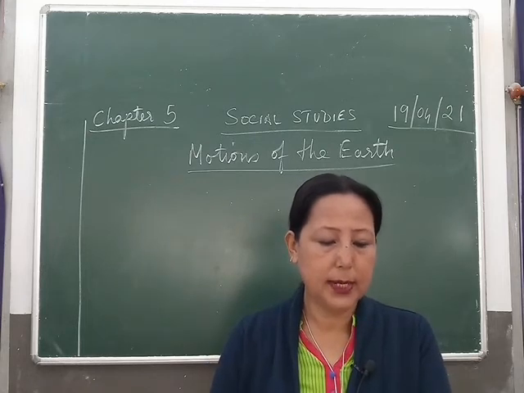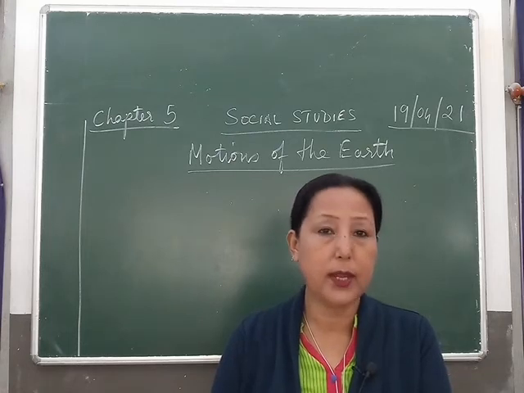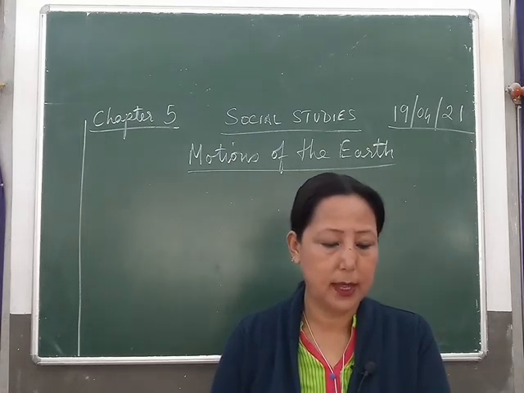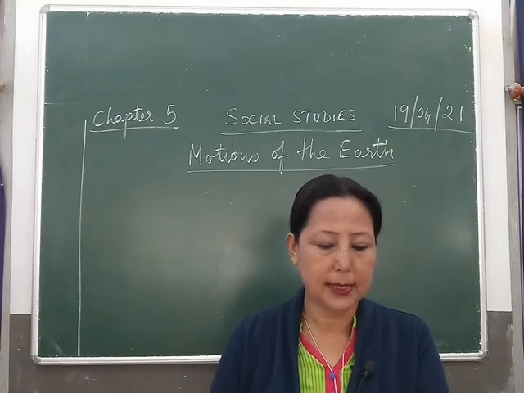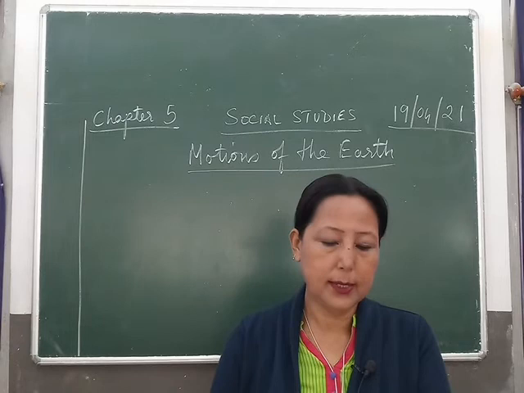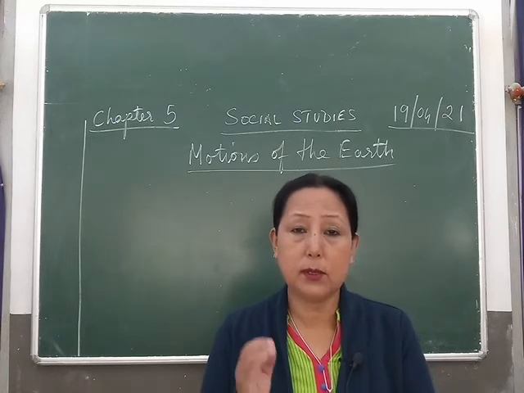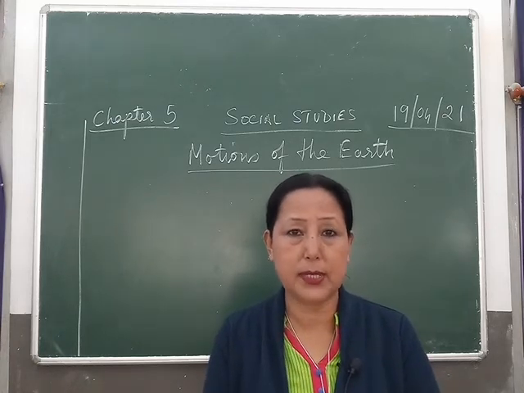Our earth maintains rhythm in its movements. It goes around the sun on its orbit in 365 days, remaining tilted on its axis and rotating all the while. This results in opposite seasons in northern and southern hemisphere. Please don't worry children, please look at the videos which I will be sending you.